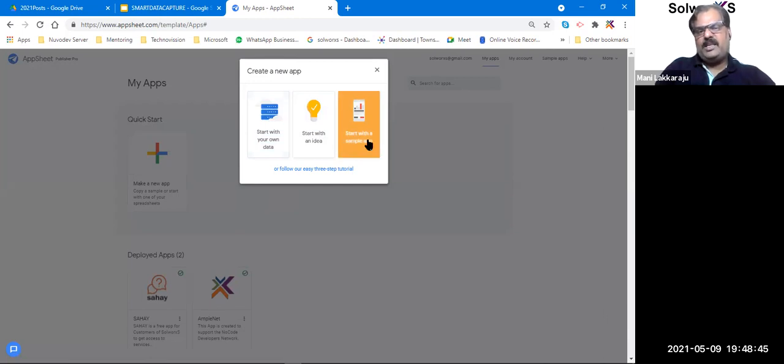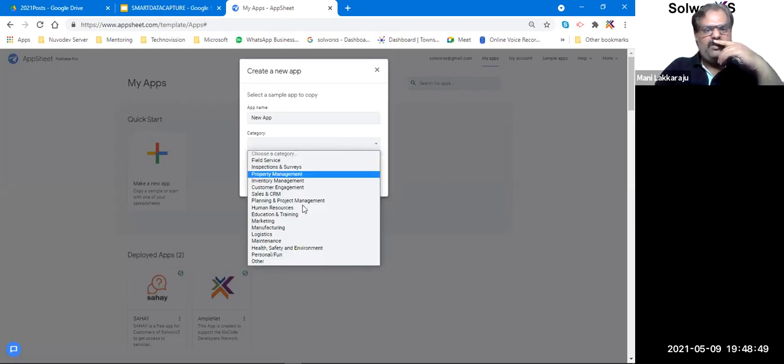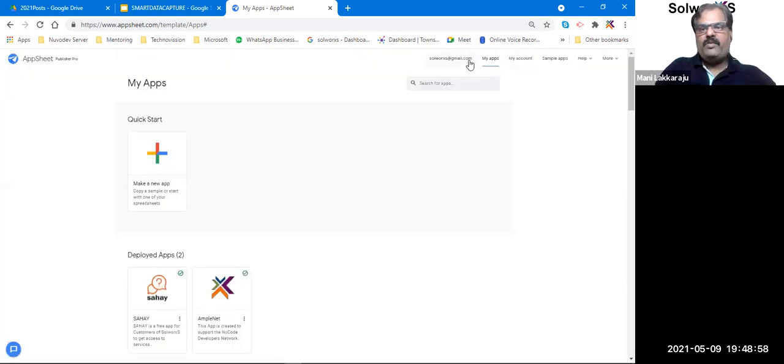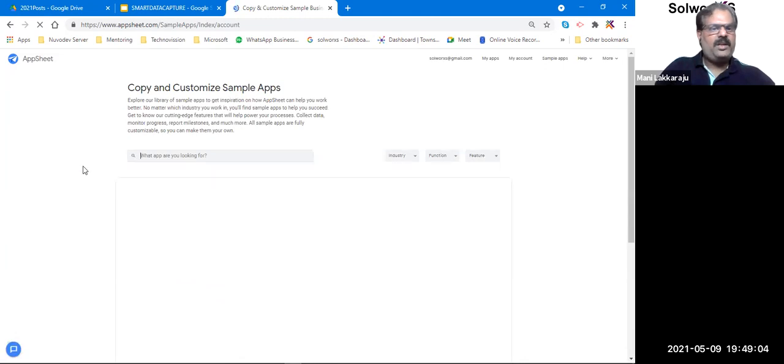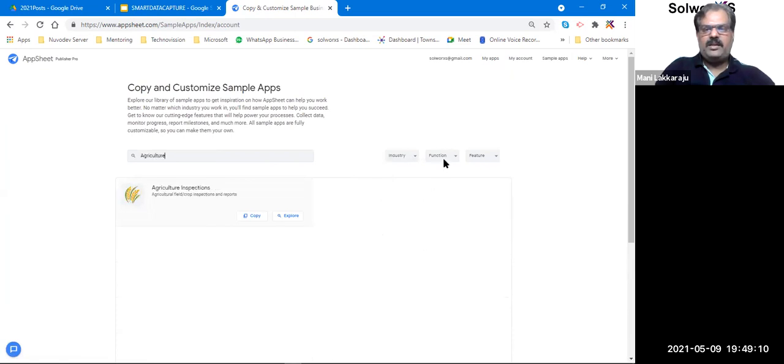When I choose sample app, it will take me to the list of apps that is already available with Google, right? So there is already a predefined list of apps. You can use it, right? You can go and find it here, like you see here, sample apps. It already has a list of 25 to 35 different apps. So you can just select the industry. Let's say I'll go for agriculture.